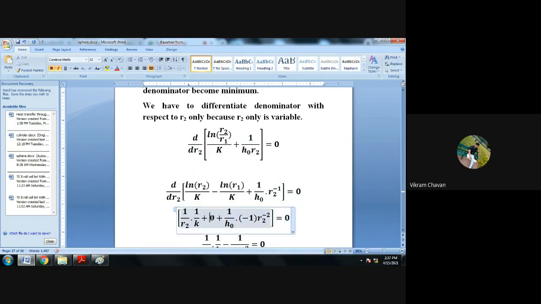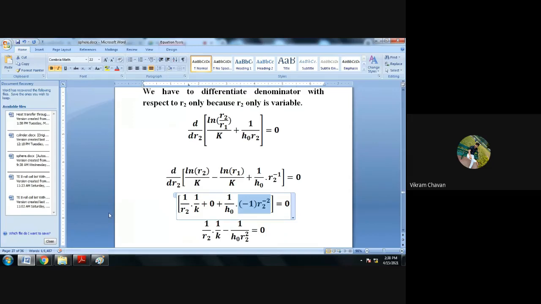So we have written 0 for the differentiation of ln of R1 divided by K. From the last term, R2 raised to minus 1 is there, and 1 upon H naught is constant because we are differentiating with respect to R2, so it will remain as it is. Differentiation of R2 raised to minus 1 is minus 1 multiplied by R2 raised to minus 2. Simple differentiation. So we will get 1 upon R2 multiplied by 1 upon K plus 0 plus 1 upon H naught multiplied by minus 1 multiplied by R2 raised to minus 2.